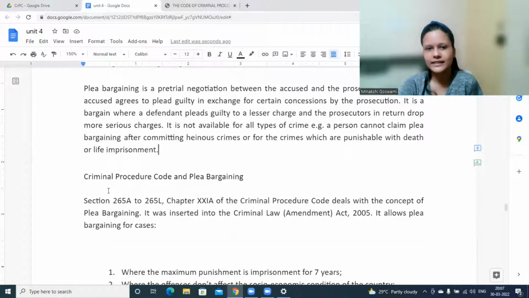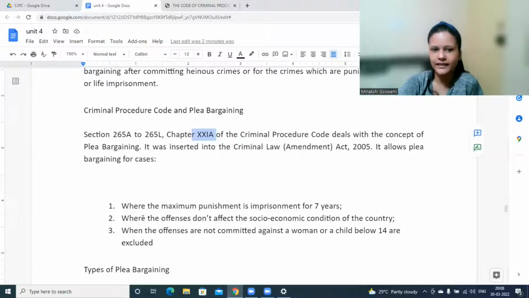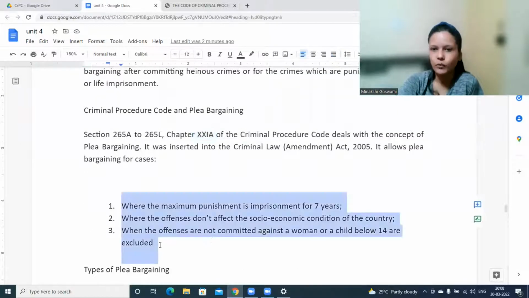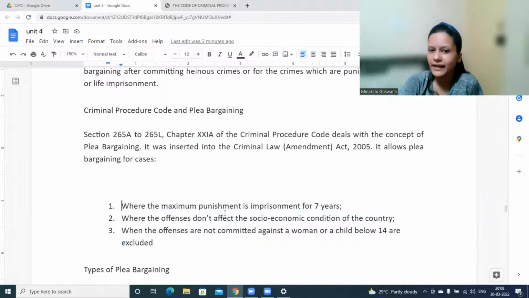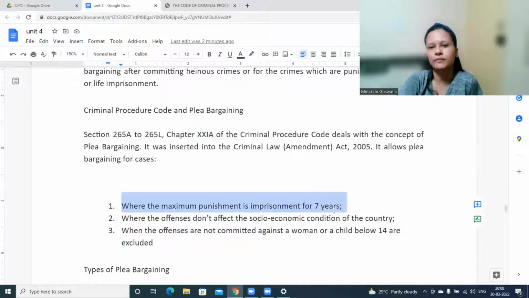Now, when we talk about CrPC, we have sections 265A to 265L, which were inserted in the 2005 Criminal Law Amendment Act as Chapter 21A. It talks about plea bargaining. So it allows plea bargaining in these cases. What are these cases? Where the maximum punishment is imprisonment for 7 years. In such cases, it would be allowed.